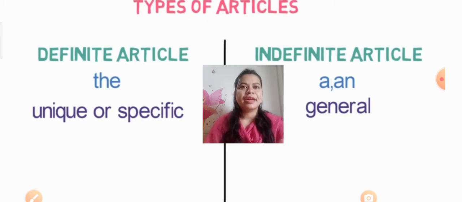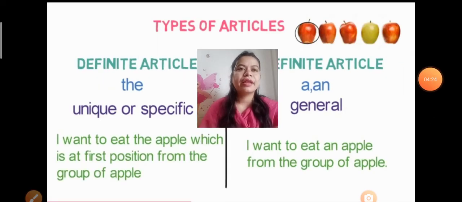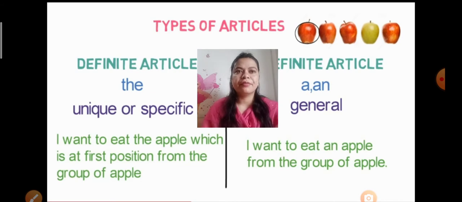The definite article the tells us the thing is unique, specific. An indefinite article, a or an, we use generally. See, here one example is given: how to use a or an and how to use the, the definite and indefinite articles.